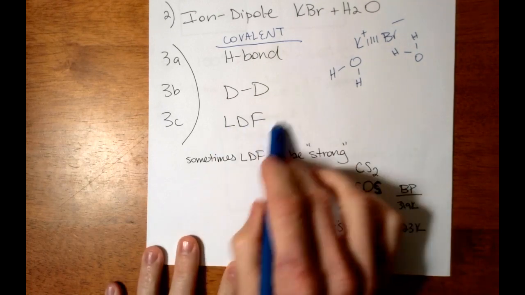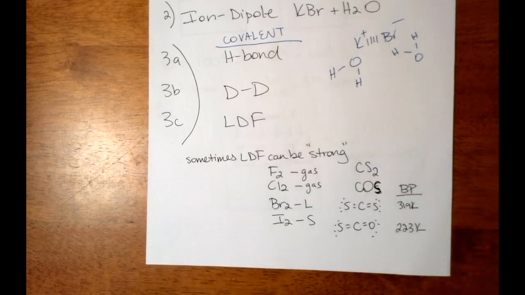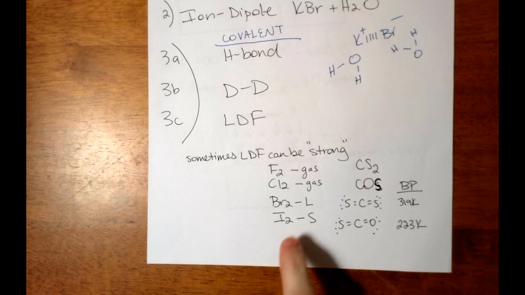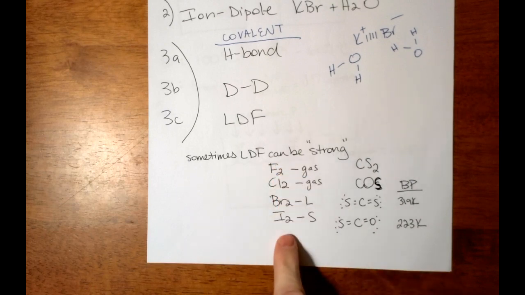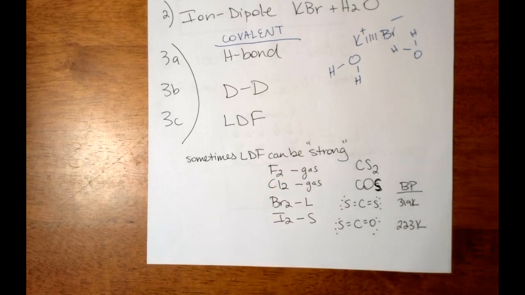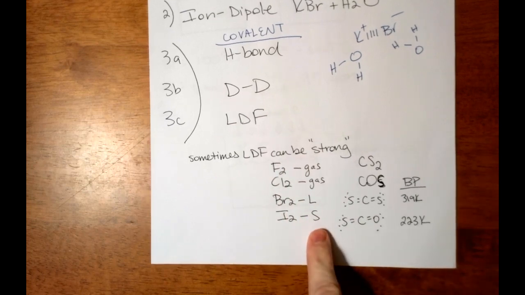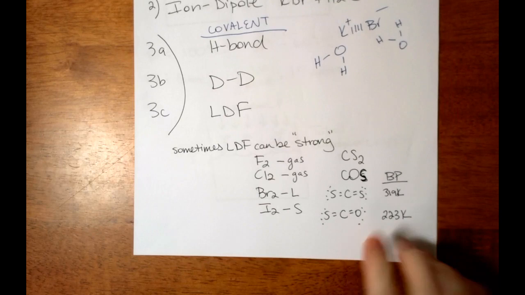But you have to pay attention to information that is given. We're saying LDF is the weakest, but remember, the more electrons you have, the greater the LDF, so you've got to pay attention. And we're going to talk about boiling point in a second on the next page, but I'm going to go ahead and introduce it here. So all these halogens only have LDF, but by the time you get to I2, the LDF is strong enough. Iodine is a solid at room temperature.